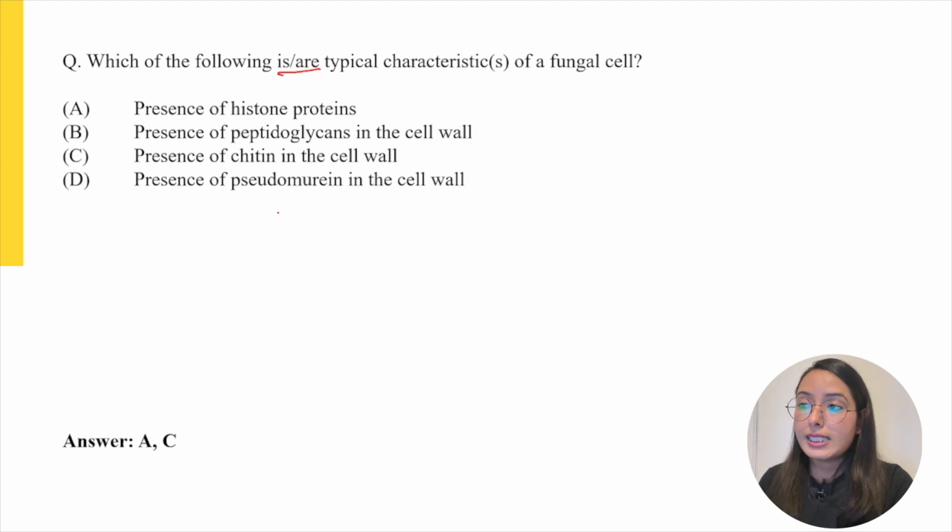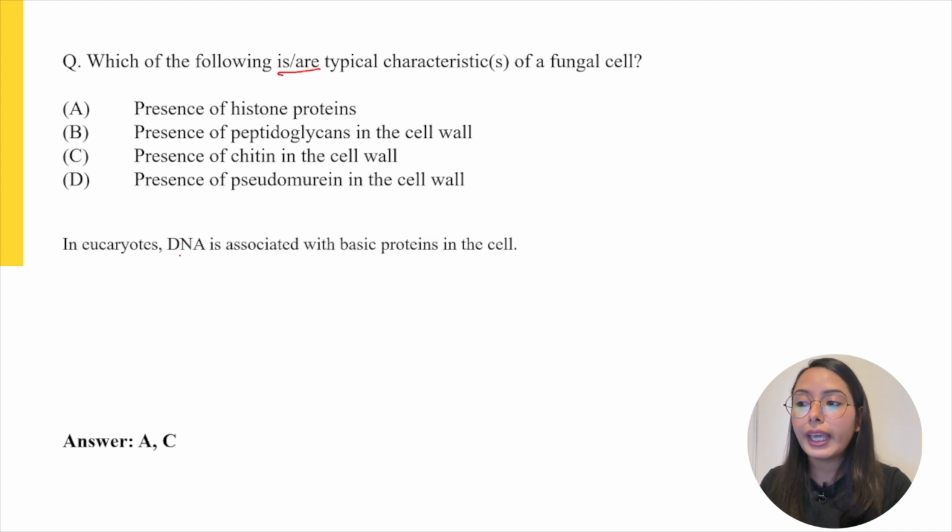So the first option is presence of histone proteins. Now, since we know that in eukaryotes, the DNA is associated with a basic protein, which is nothing but histone protein. So in eukaryotes, DNA along with histone protein is a main component of chromosomes.